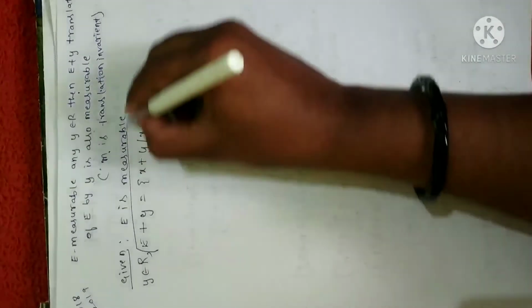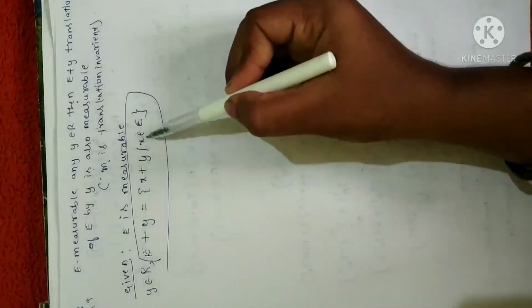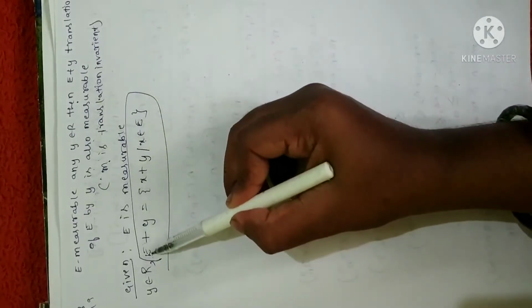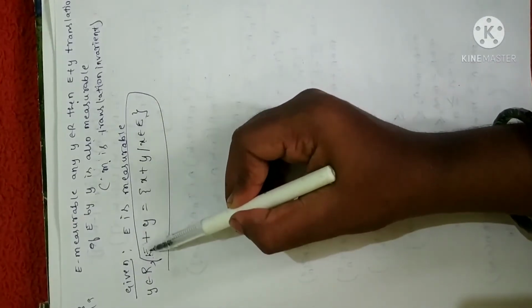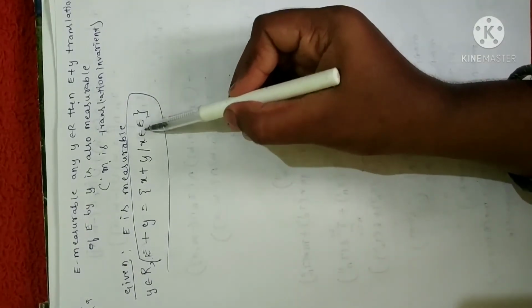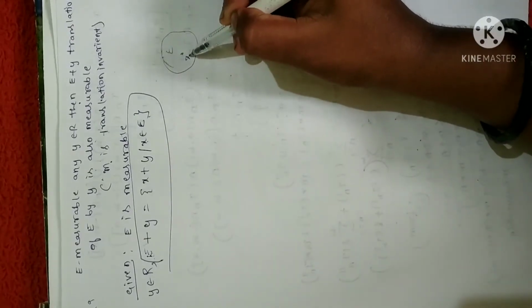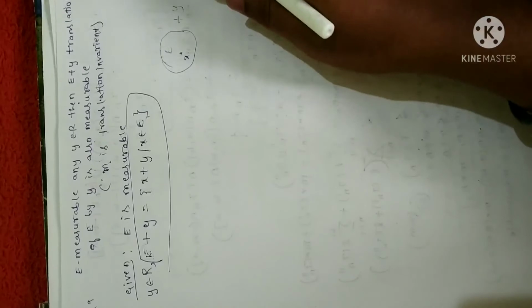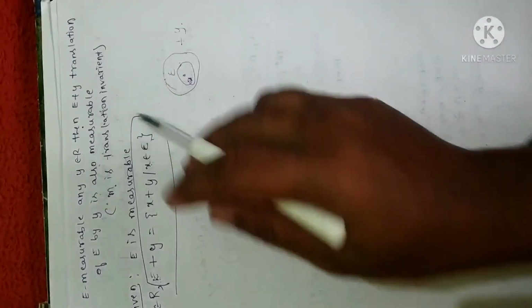In the sense, when I add y to the set E, it is equivalent to adding y to each element in this set. Suppose I have the set E, and an element x here. If you add the element y, it is enough to add y to the elements of E. So that is what I have written.